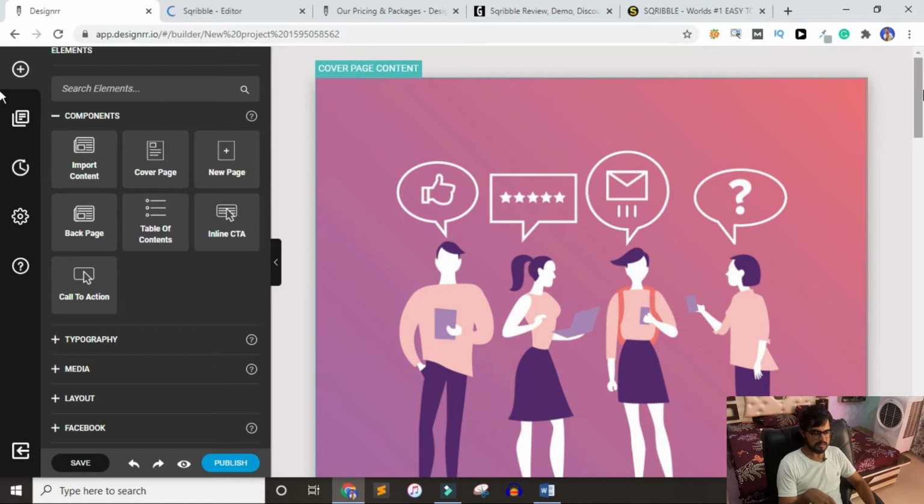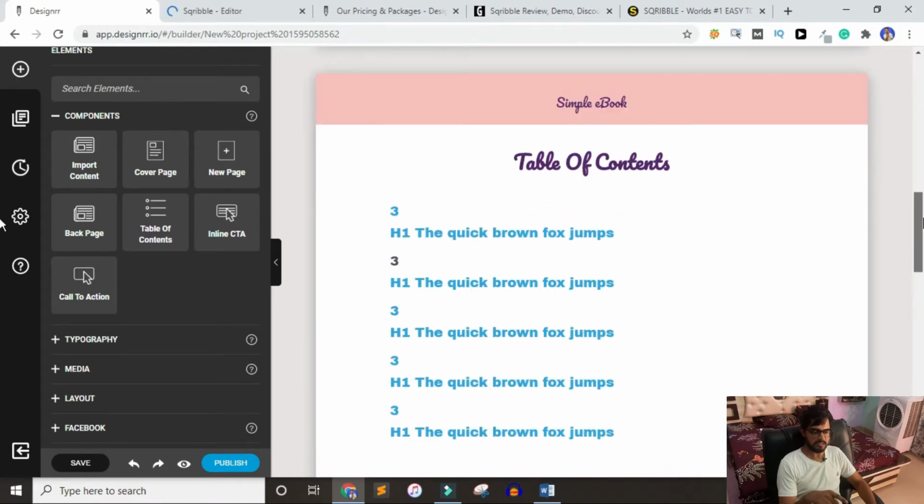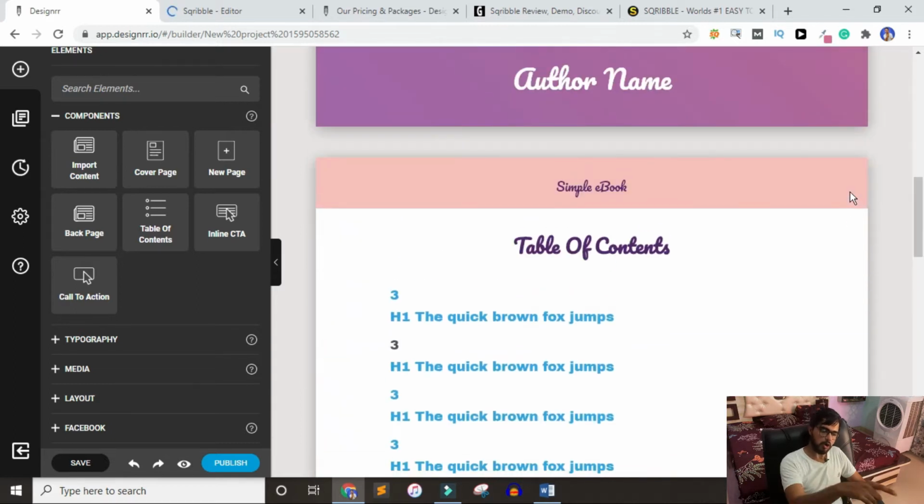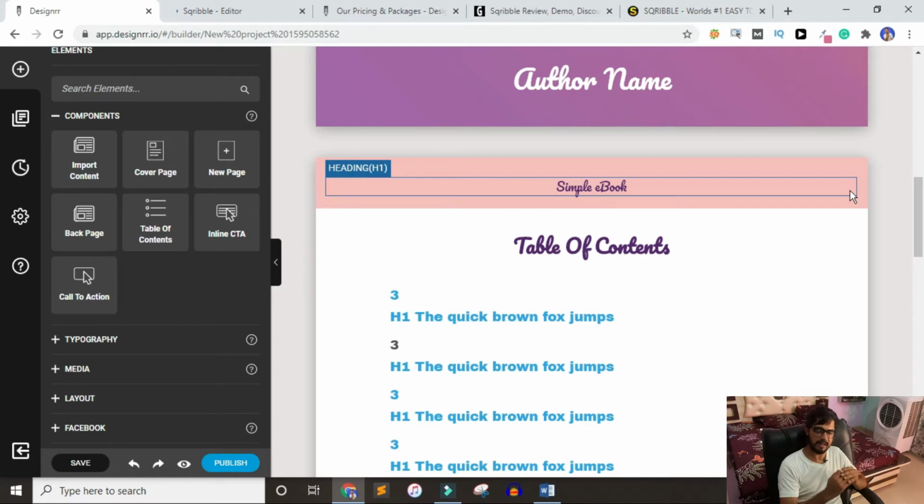So in the designer we are in the editor. If you can see, this is your cover page, then this is your table of content, and this is your footer page or back page. In every template, not only this template, in every template there are only 3 pages available. So in that templates, designer just sucks.